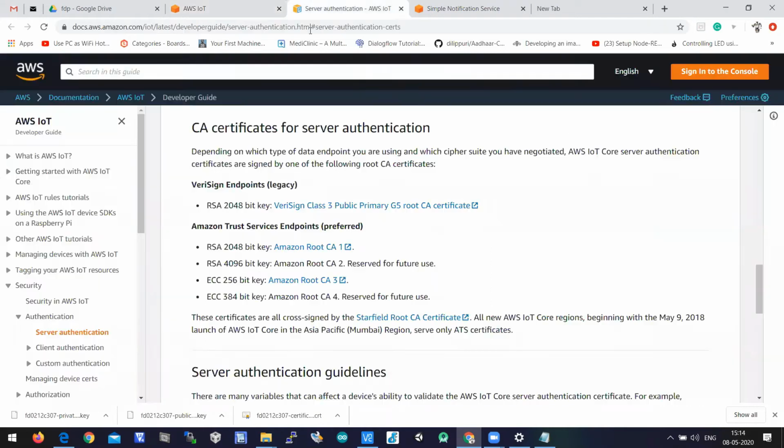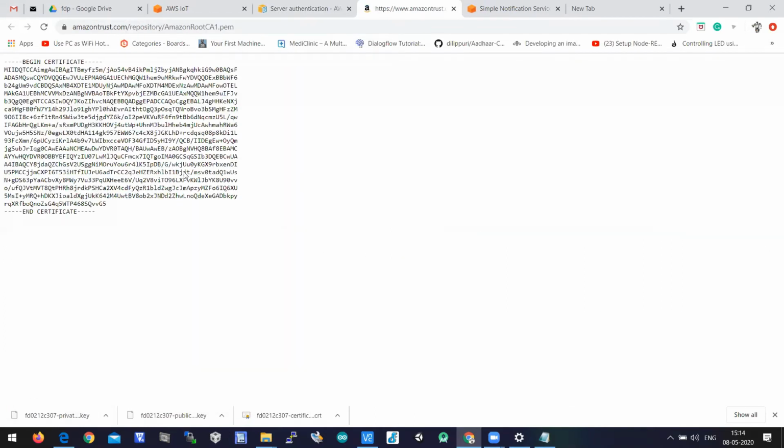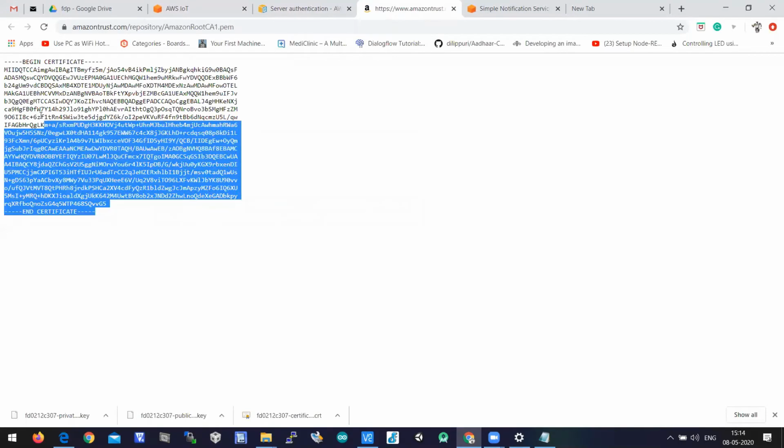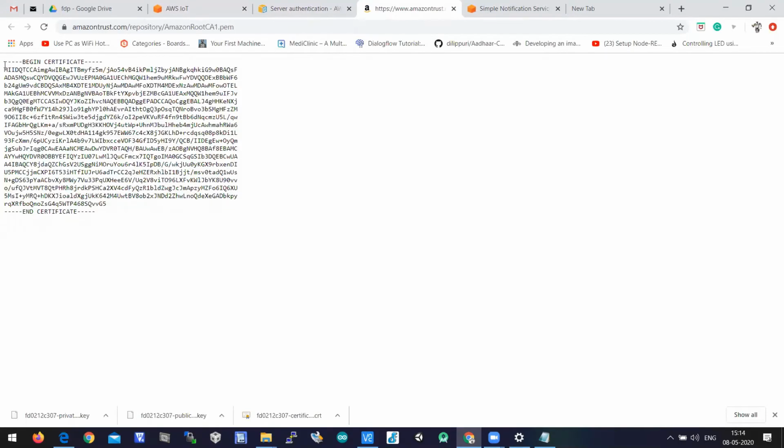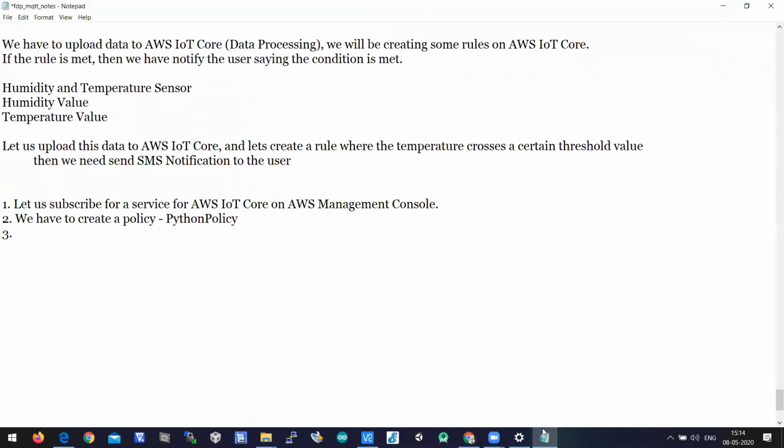Okay, you can download the certificate from here, Amazon Root CA1. You can click on this Amazon Root CA1. So this is a certificate. Just copy this and store it in a notepad file.